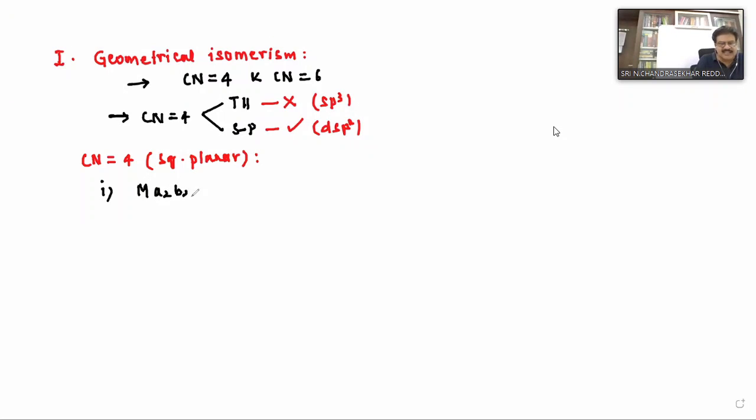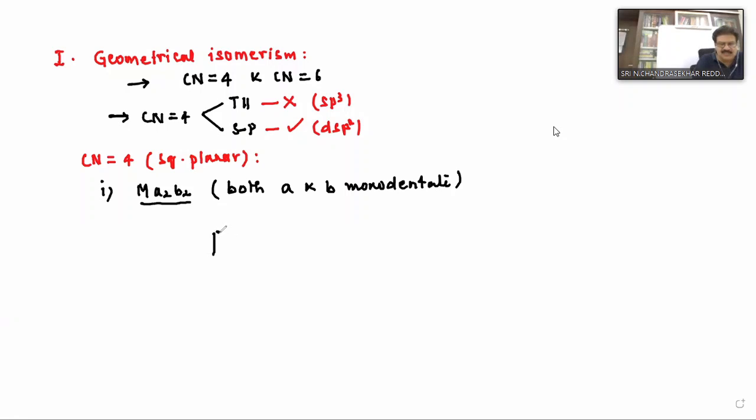Here A and B are ligands, and they must be monodentate ligands. Clear?